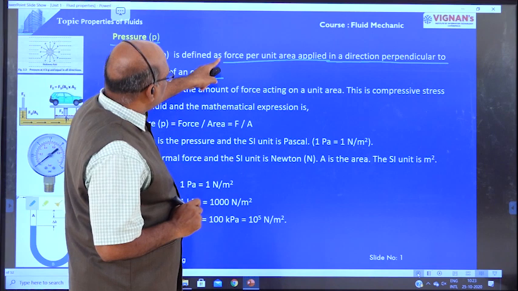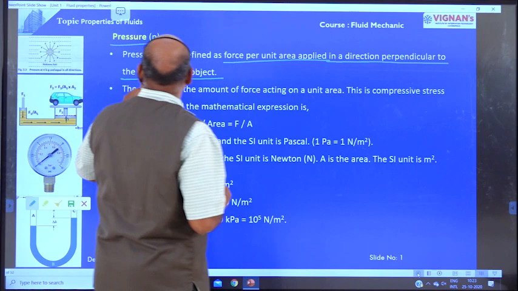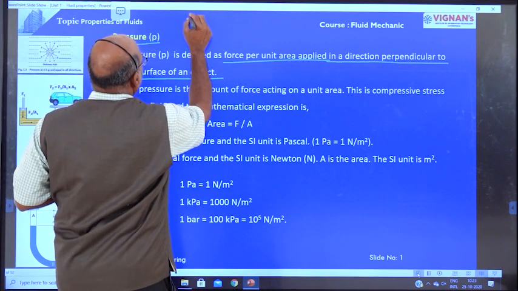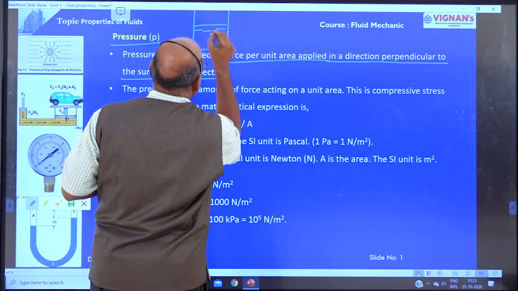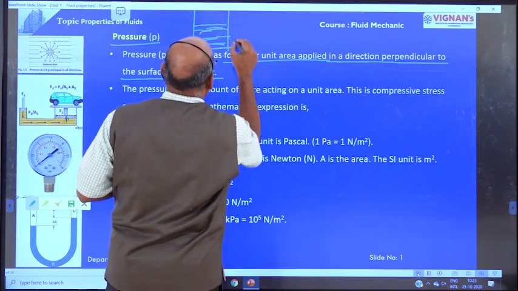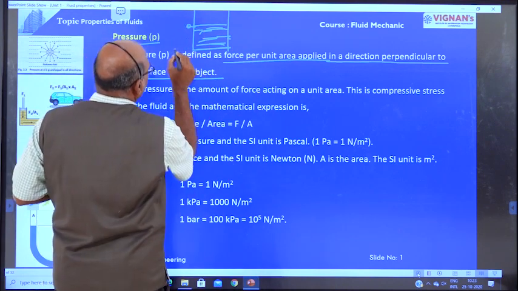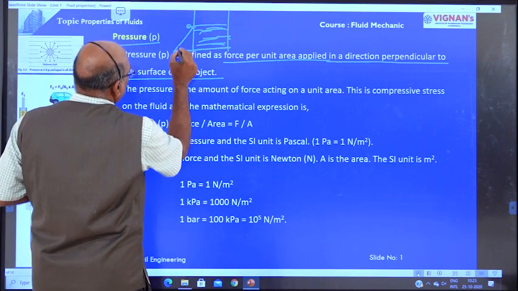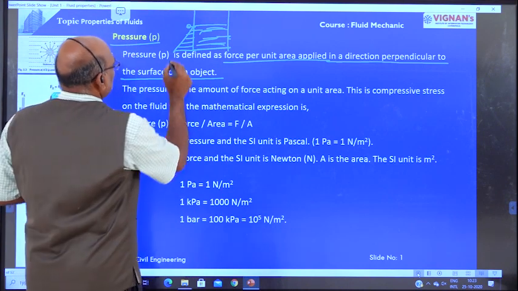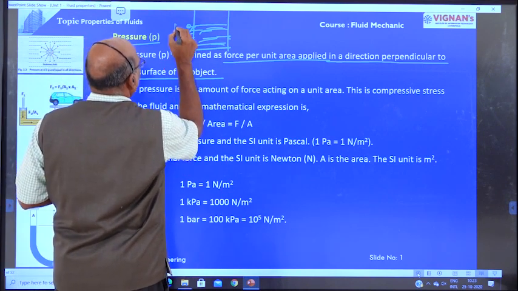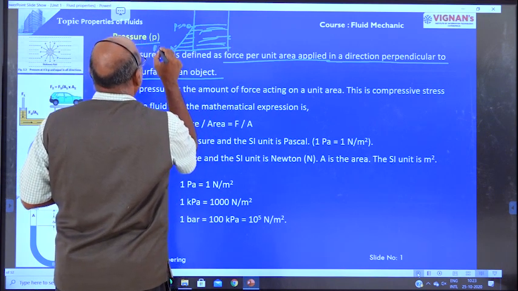Pressure is defined as force per unit area in a direction perpendicular to the surface of the object. Suppose this is one tank filled with water. The pressure intensity at the top is equal to 0, at the bottom it is maximum. That is the pressure distribution diagram. The pressure is maximum here, and equal to 0 here. The pressure at this point is P equal to WH.